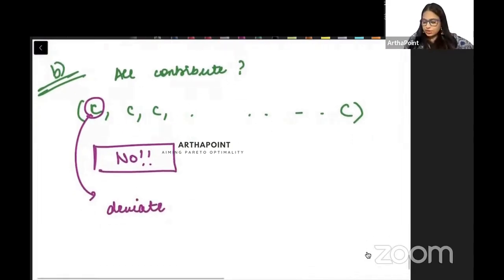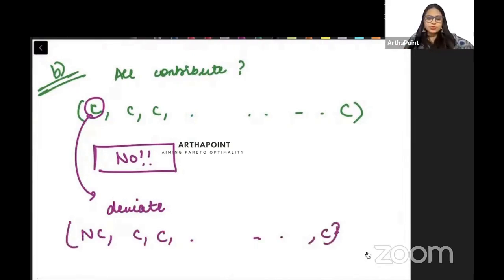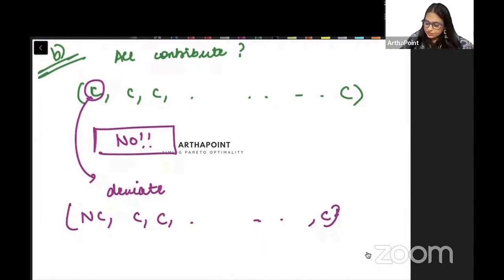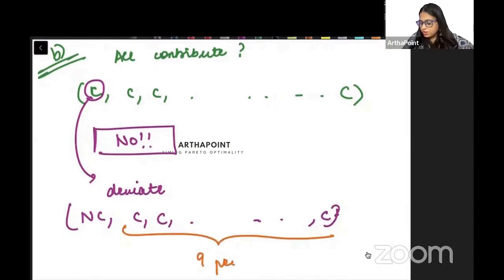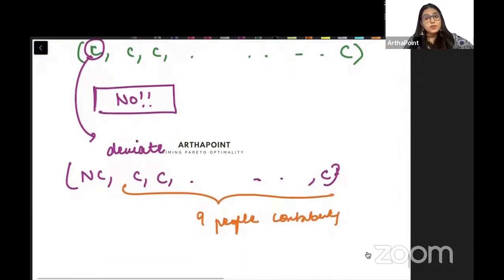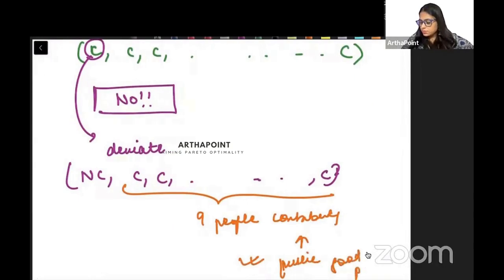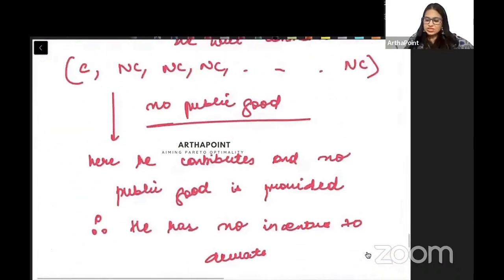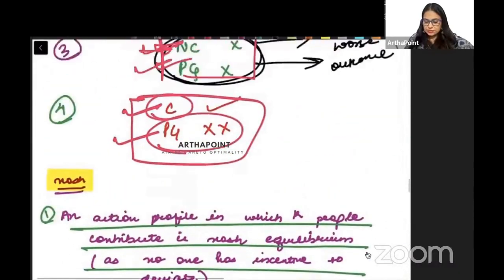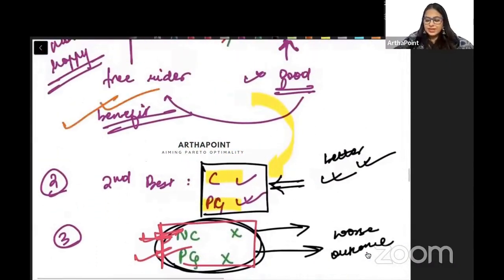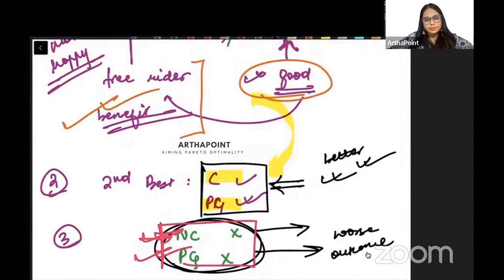If he deviates, what will be the outcome? Not contribute, contribute, contribute, and till the end contribute. So if this person deviates, still 9 people are contributing. We needed only the contribution from 6. That means the public good will be provided, but there is no contribution from this person. So he is free riding. So he is in outcome number 1. He is getting the public good and he is not contributing.